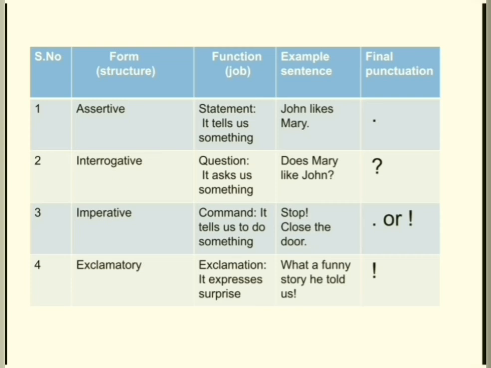Let's have a quick recap about all the four kinds of sentences. First one, assertive. It gives statements. That means it tells us something. Let's see the example. John likes Mary. And the statement ends with a full stop.